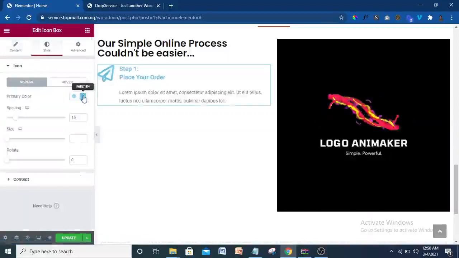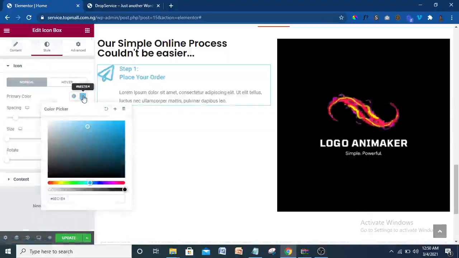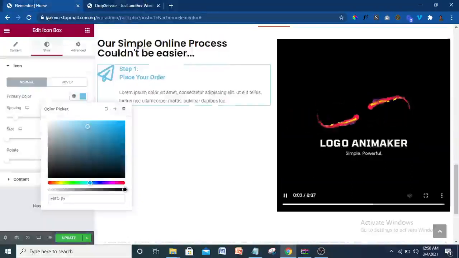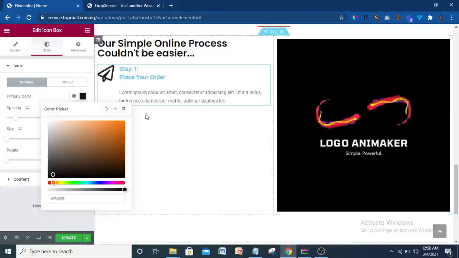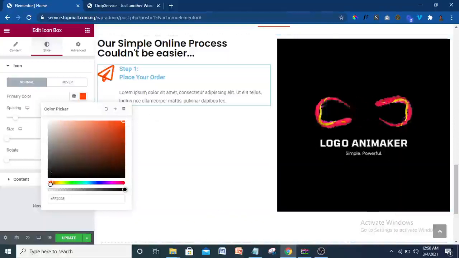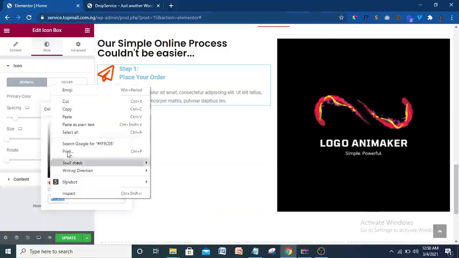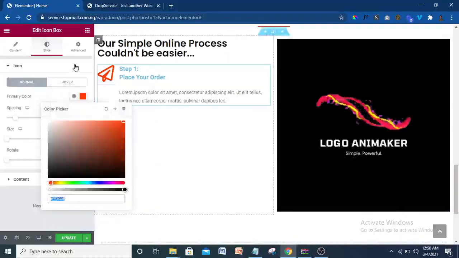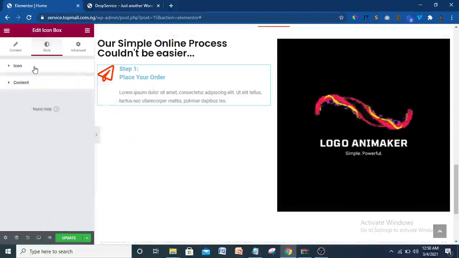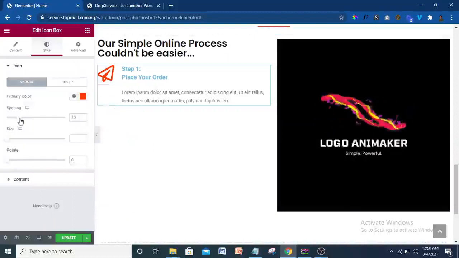Now style, the color we have here is a kind of orange color. I think it's orange, right? The same orange color that we have before. So let me just put in this. I think that is the orange color we have before, almost. Okay, let me put it a little bit like this. I think this is it. Right, so let me just copy this because I'm going to need it for the rest. Copy, then good. You can now decide to give it a space, just a little space like that.